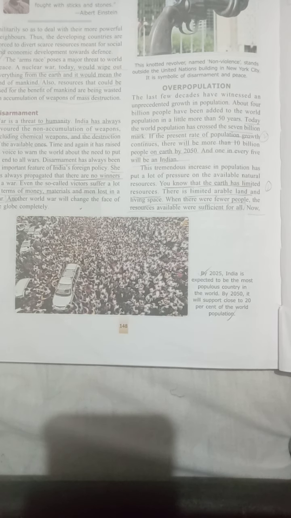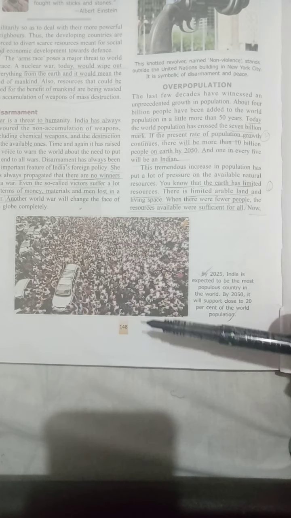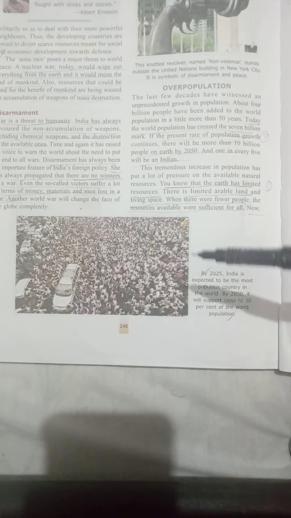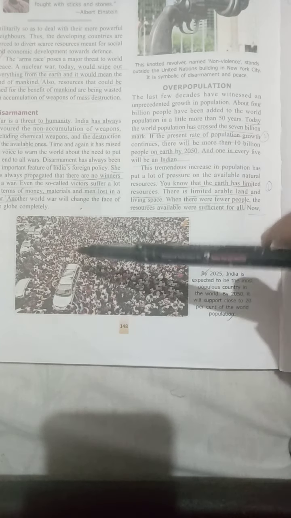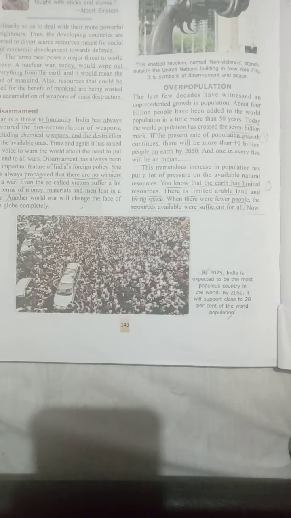The first is overpopulation. See in the picture given below on page number 148, here you can see overpopulation in the picture. Now, what is overpopulation and how is it affecting us?